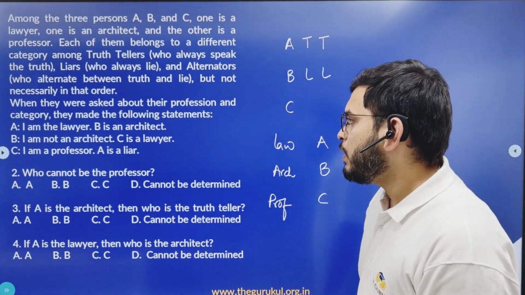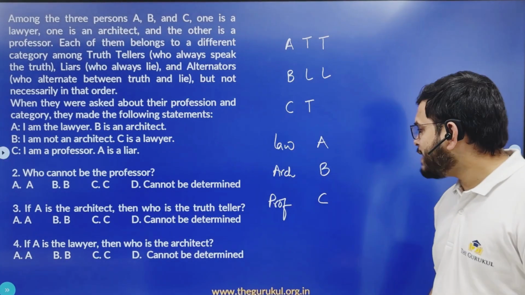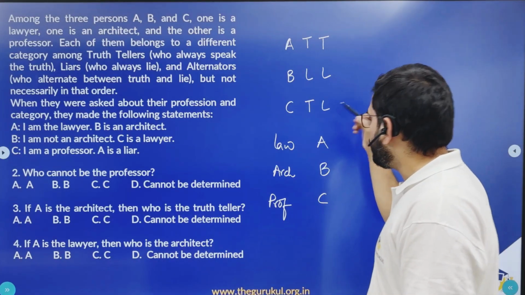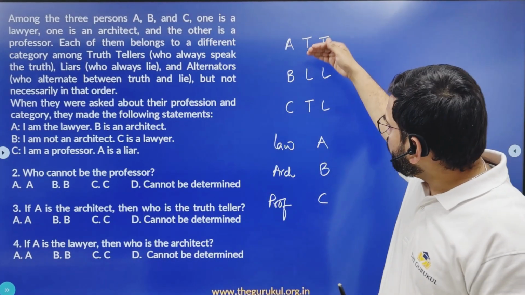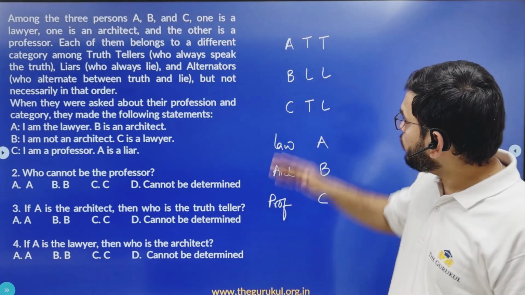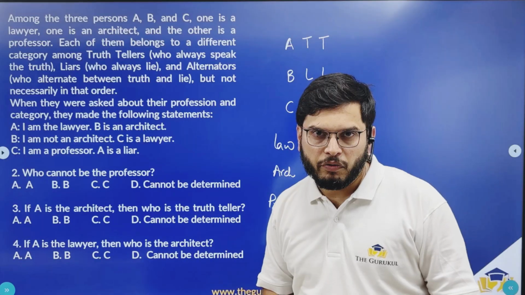Now coming to C. C's first statement, I am a professor, which is true, and A is a liar. Now do we have A being the liar? No, A is a truth teller, so this statement is a lie. Now, if you observe, we have A, B, C belonging to three different categories and three different professions. So this is in line with the information that is given to us, right?